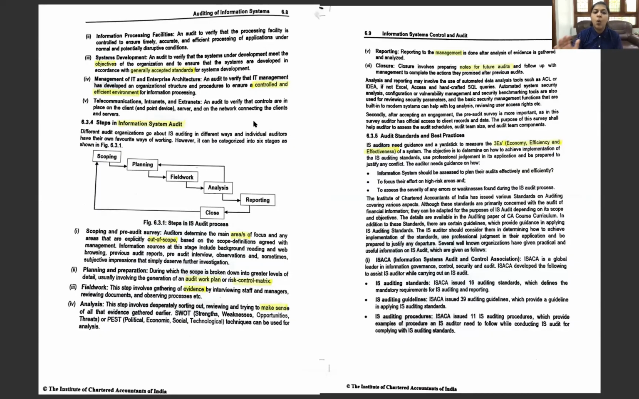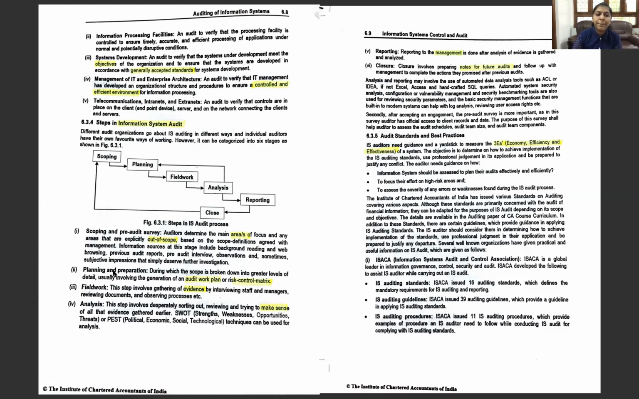Moving on to the next one. What are the steps in an information system audit? And another important question that we get often. First is scoping, planning, field work, analysis, reporting, and closure. So in the step of scoping and pre-audit survey, we will determine which is going to be our areas of focus and which is beyond our area or out of scope. So first one is scoping. So we are going to be checking which is our area of focus and which is out of scope.